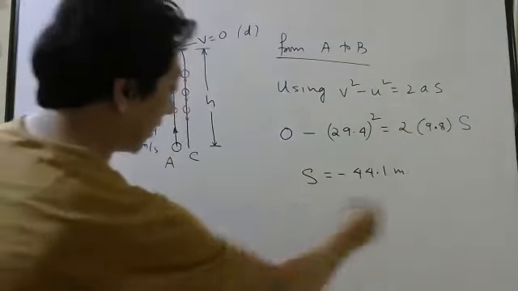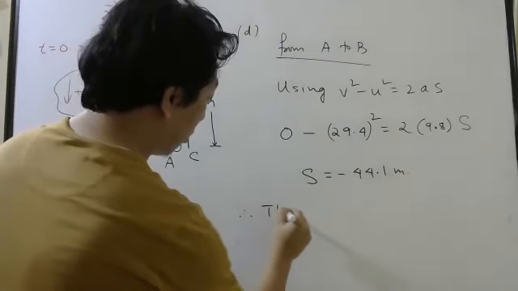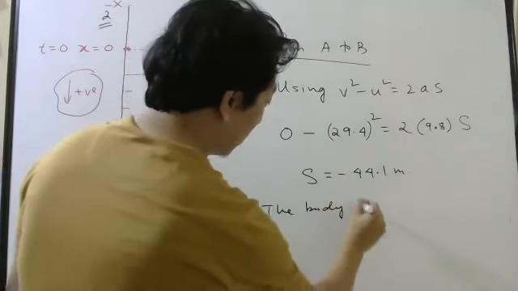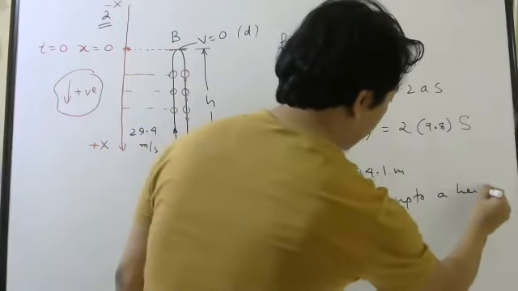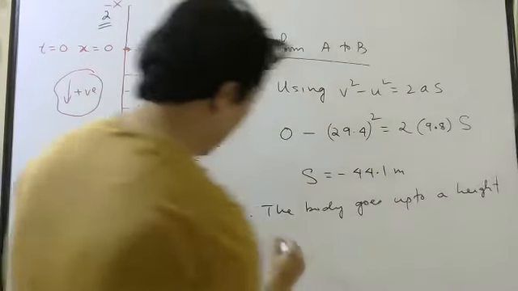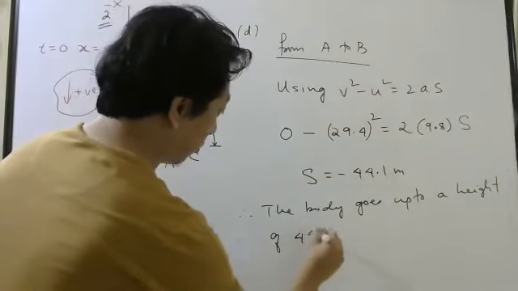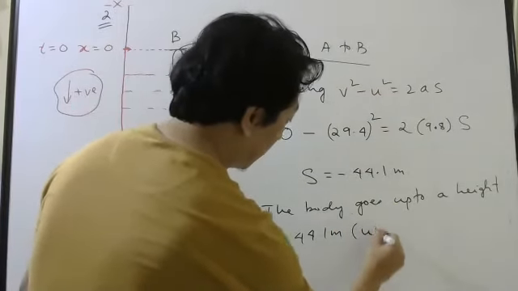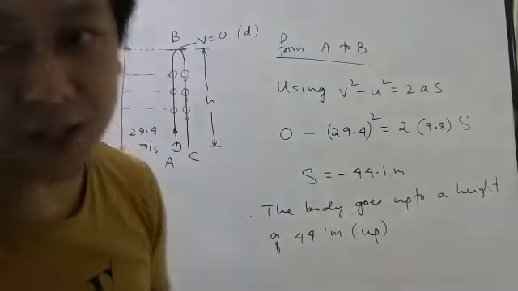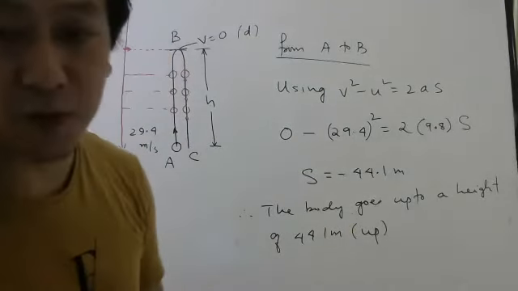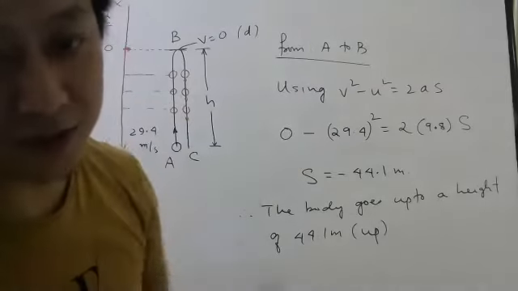You can write at the end, therefore, the body goes up to a height of 44.1 meters upwards. The minus sign is saying it is opposite to the positive direction, and in all these problems I have taken downward positive.